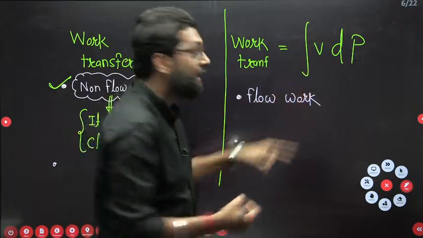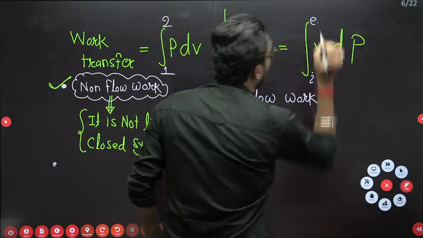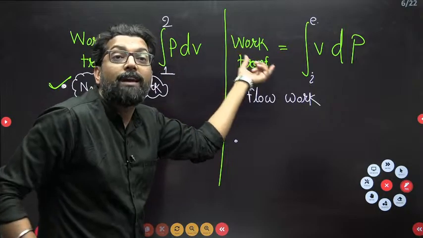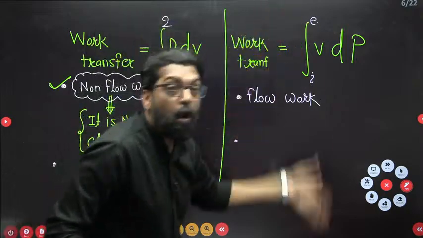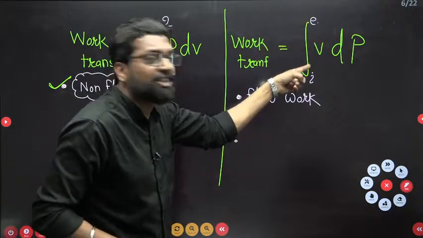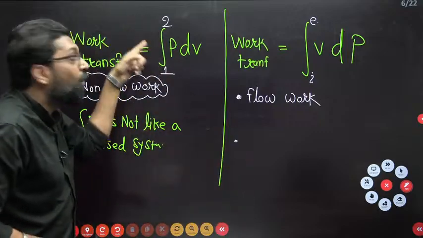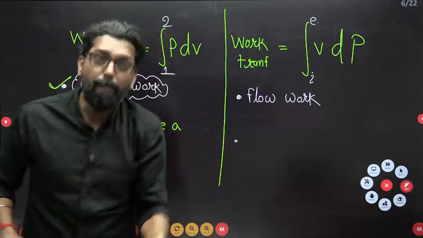Here the limit is I to E, inlet to exit. That means this work transfer is across the section, but this work transfer is across the boundary.